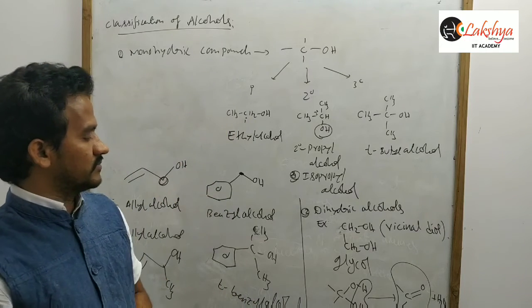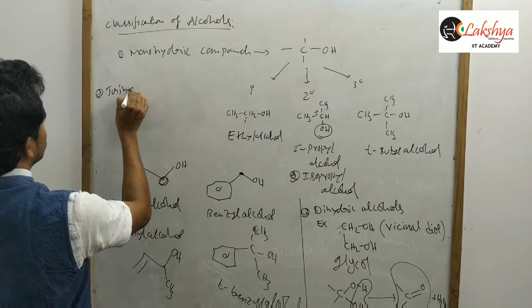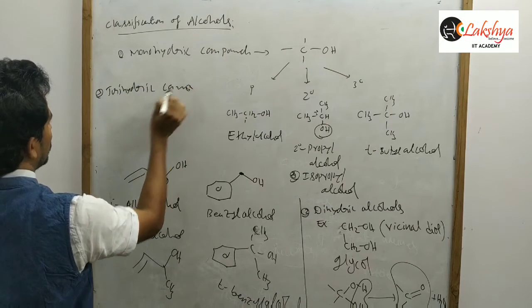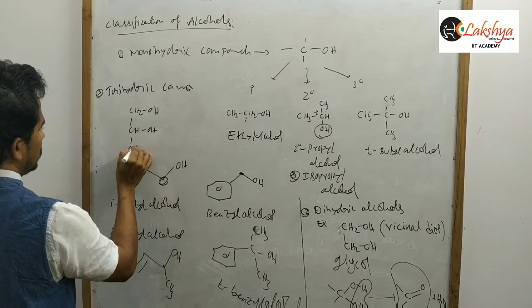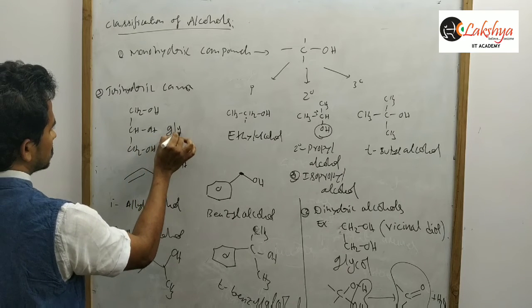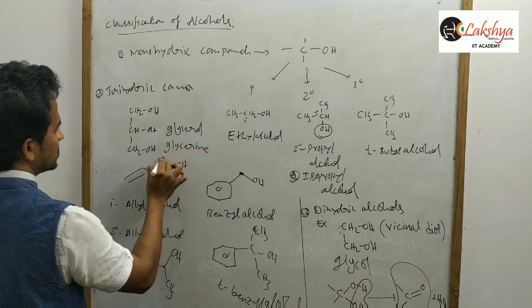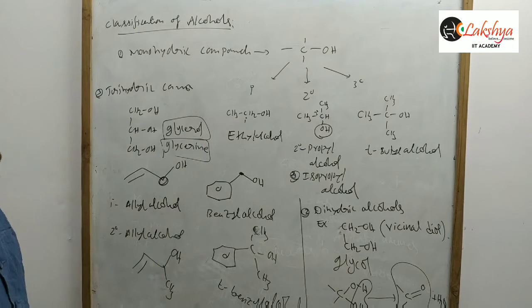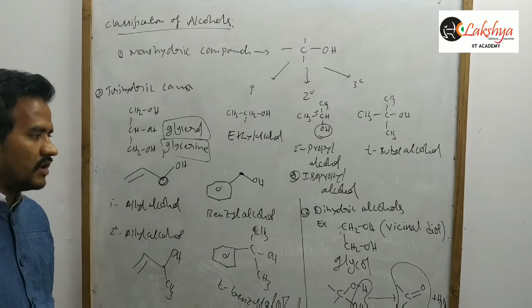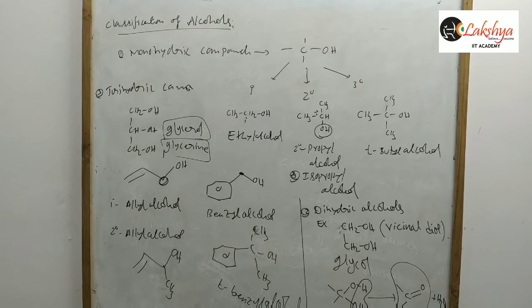So here vicinal diol. Okay, and next, the third one, trihydric compounds. Trihydric compound means the compound contains three OH groups. So this is glycerol or glycerin. So that is the classification of alcohols. Okay, primary, secondary, tertiary, allyl, benzyl, glycol, there is a diol, there is a tri. Okay, take this.